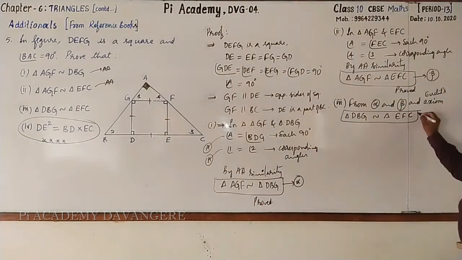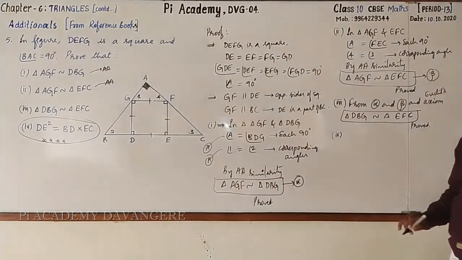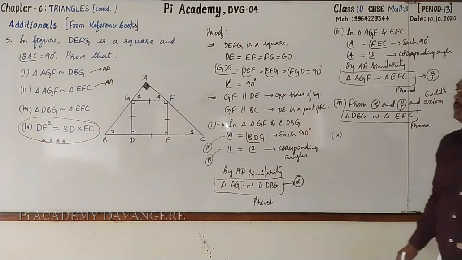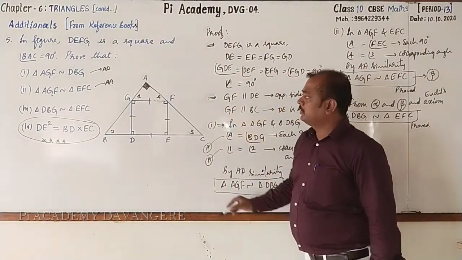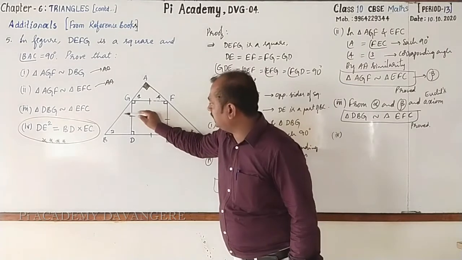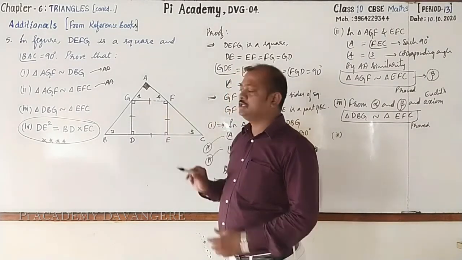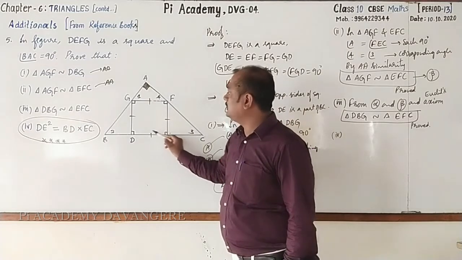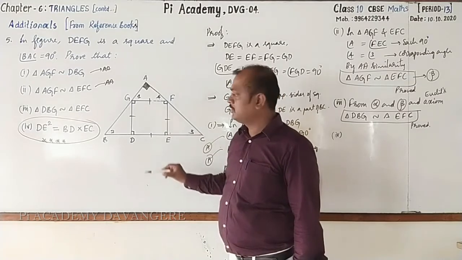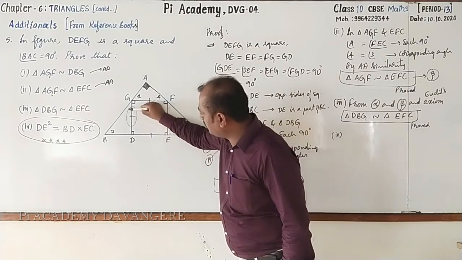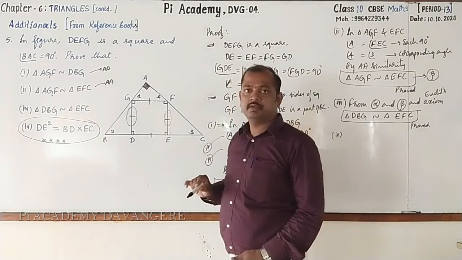This is also proved. Next, we are going to prove the fourth statement, that is DE square equal to BD into EC. Look here, DE is nothing but DG, and DE is nothing but EF. So anyhow, in place of DE, can we take GD? Can we take FE? Yes.